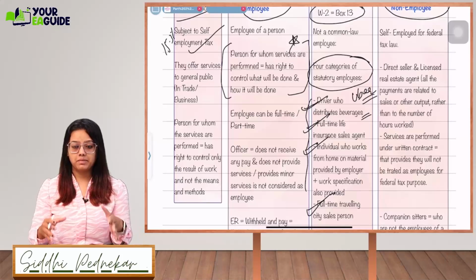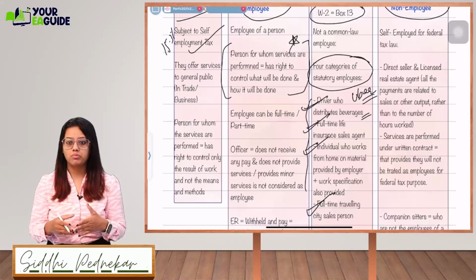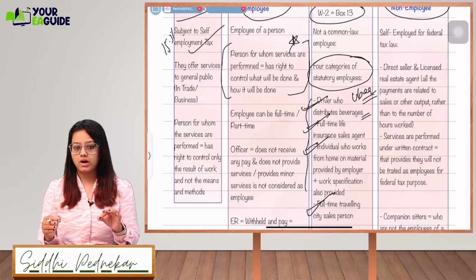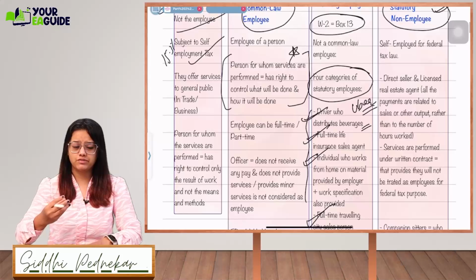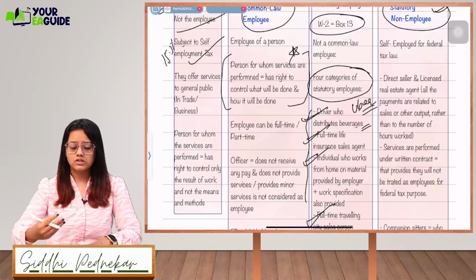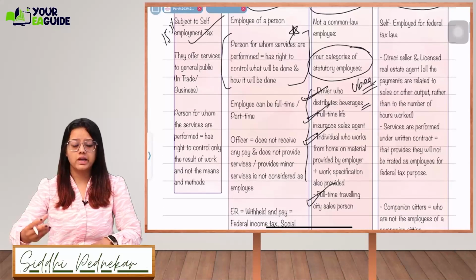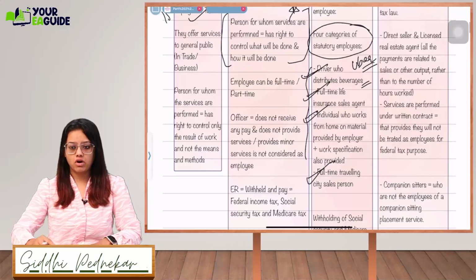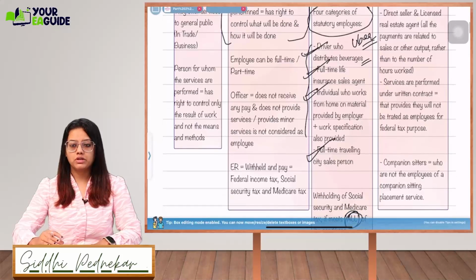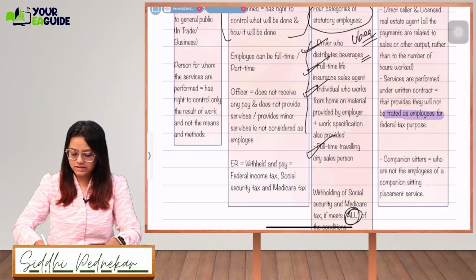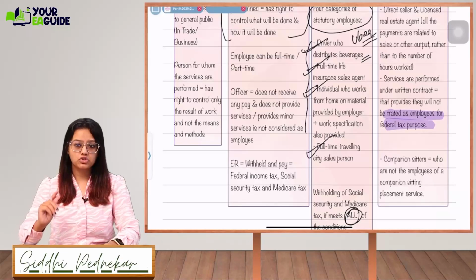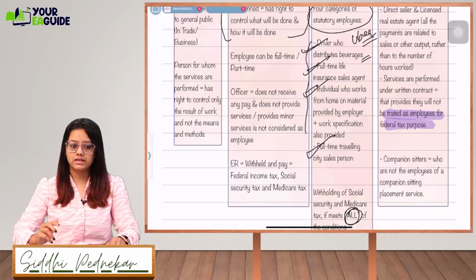All the payments are related to sales or other outputs rather than the number of hours worked. Based on the number of hours you are not going to receive; you are going to receive it based on the number of units you are selling. So that is a trading or retail business. Services are performed under a written contract that provides they will not be treated as an employee for federal tax purposes. This line is important to remember: there is a written agreement that they are not an employee of this person.